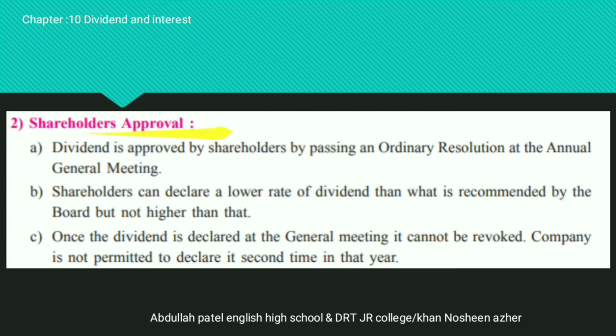Second legal provision related to the shareholder approval. For A point, dividend is approved by the shareholder by passing an ordinary resolution at the annual general meeting. B point, shareholder can declare a lower rate of the dividend. We already said that the rate of the dividend is recommended by the board of the director. So shareholder, they have a right, they can declare the lower rate of the dividend but not higher than that.